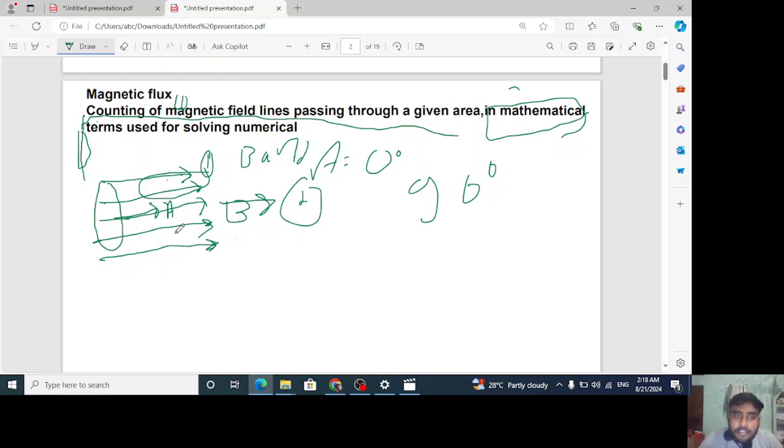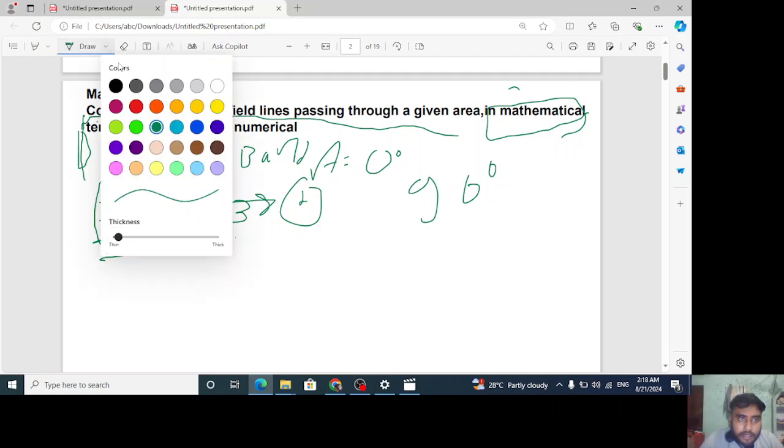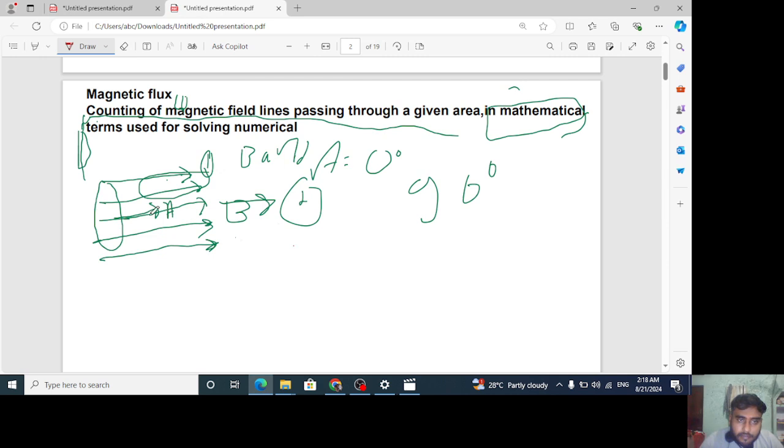Now the third case is something unique. But I will have to use a different color so that you will understand it better. I'm using a red color. See it here. Now in the third case, what has happened? This coil is placed like this. So the area vector will be like this. I'm explaining, don't worry.